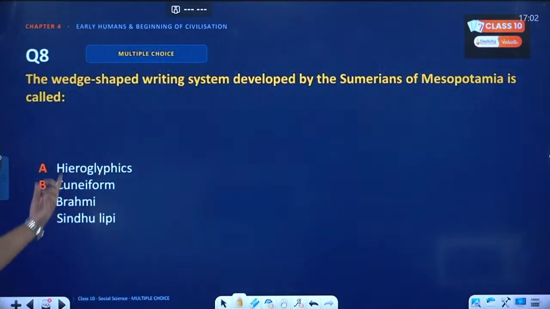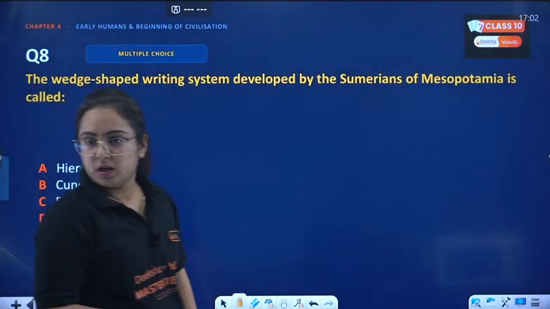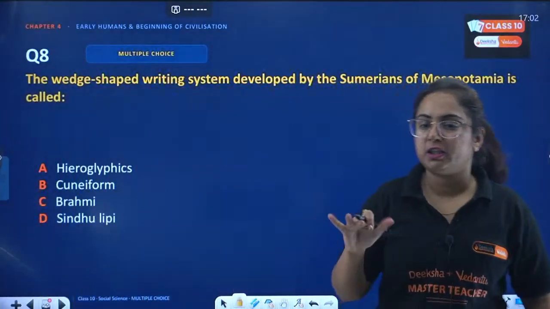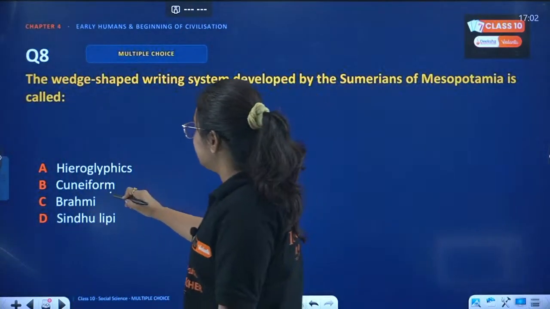Hieroglyphics, cuneiform, Brahmi was later, Sindhu Lipi. Arey bhai, a number is being shared here. Yes, B is the correct answer, that is cuneiform.